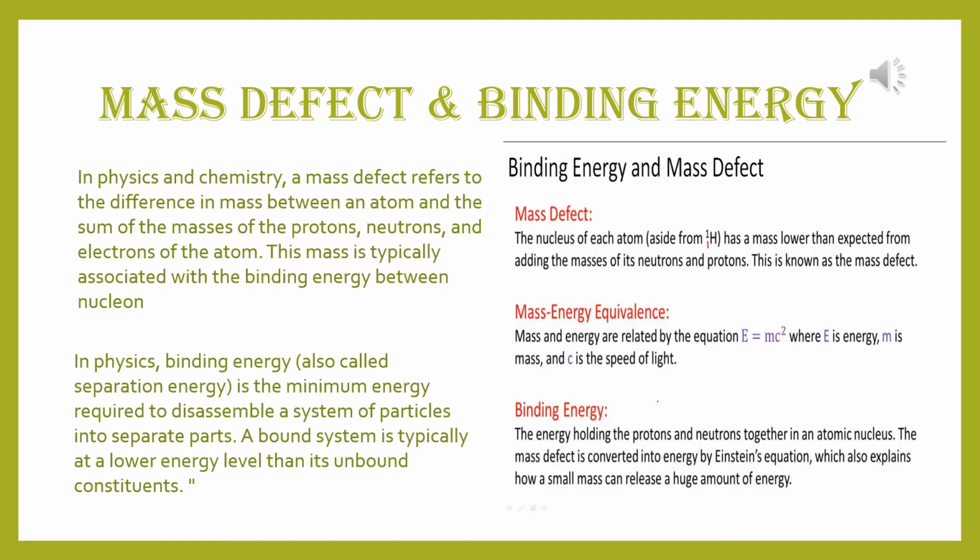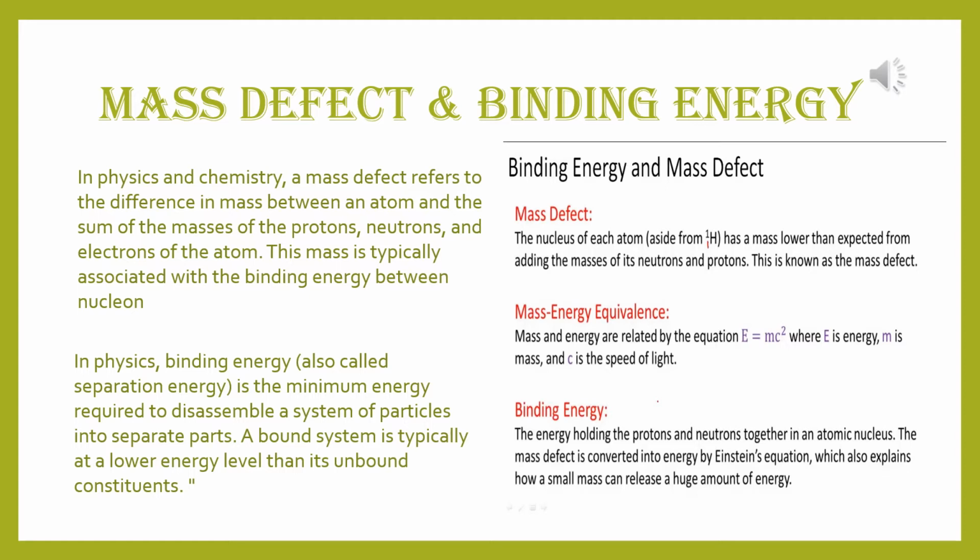Mass energy equivalence. There is an equation, that is actually Einstein's equation. Einstein was a scientist. Mass and energy are related by the equation E = mc², where E is energy, m is mass and c is the speed of light, that is 3 × 10^8 meter per second. Already I have discussed this.